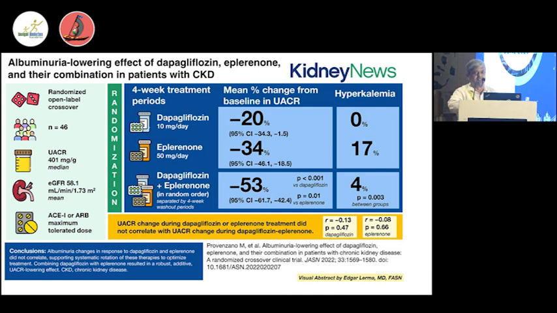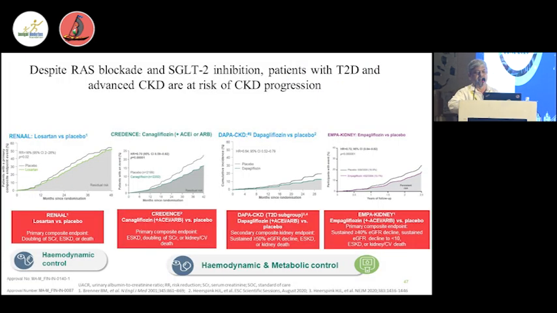Then the DAPA-CKD trial, which had 40% non-diabetic patients, showed that with proteinuria, even if there is a fall in the GFR, there is a mortality benefit, in terms of renal and cardiovascular outcomes. And the EMPA-KIDNEY trial, you have already known about empagliflozin, included diabetic and non-diabetic patients, and they have a preventive effect in terms of cardiovascular and renal outcomes.